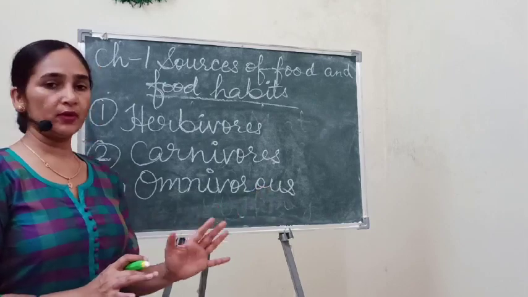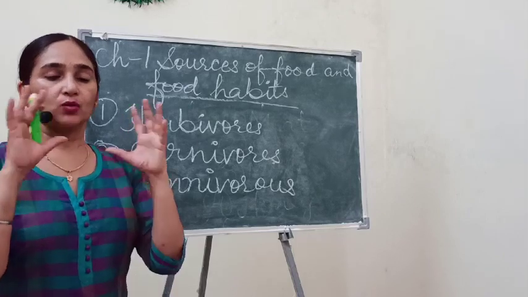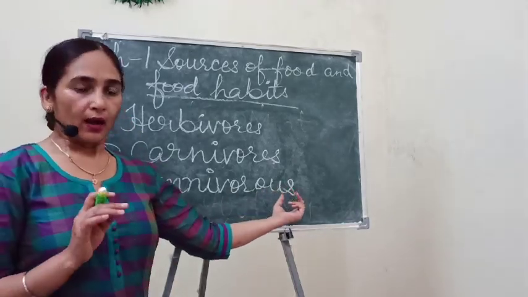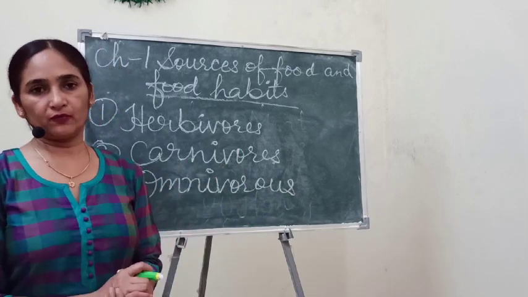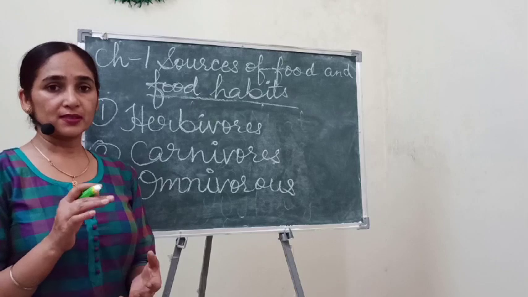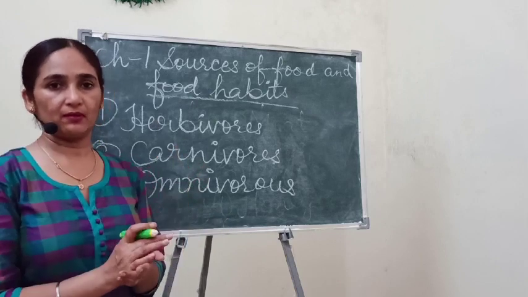But here omnivores are those animals, or we can say those living organisms which eat both the plant and animal food. And can you guess any example? Yes, you can take example of human being. That is the best example.